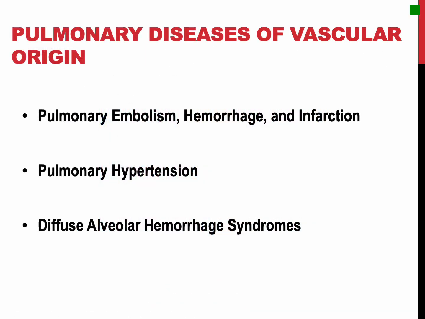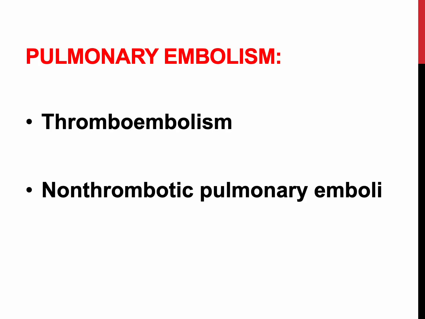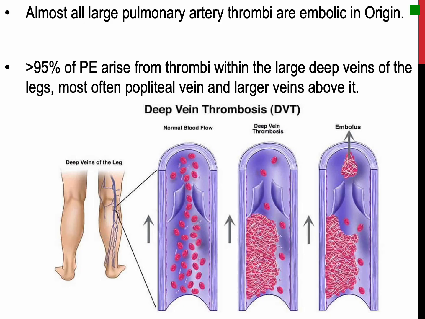In this lecture, we will be covering pulmonary embolism, hemorrhage and infarction, pulmonary hypertension, diffuse alveolar hemorrhage syndromes. Blood clots that occlude the large pulmonary arteries are almost always embolic in origin.